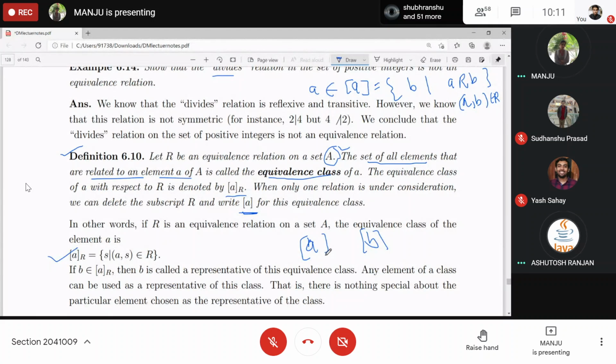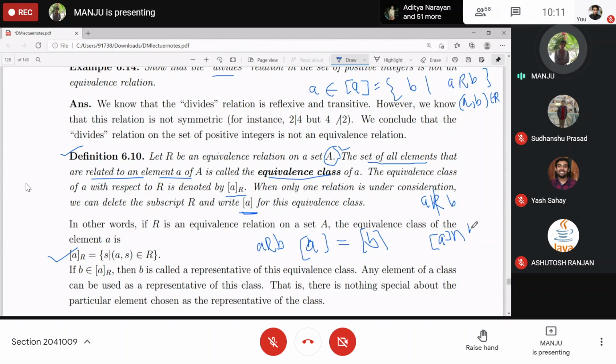Clear? So these two equivalence classes will be exactly the same whenever A is related to B. And if A is not related to B, then these equivalence classes are totally disjoint, totally different from each other.